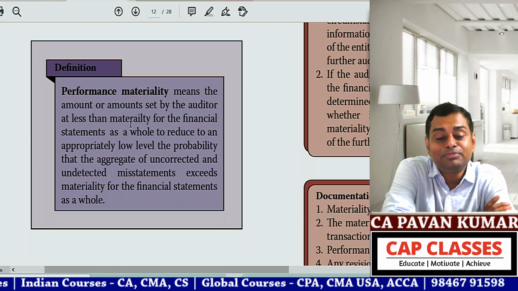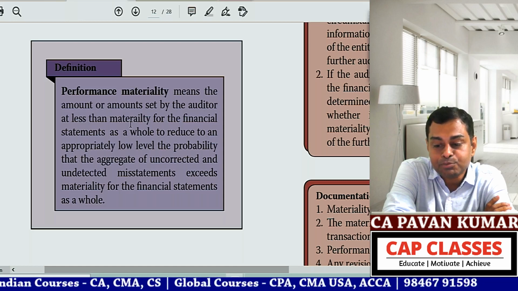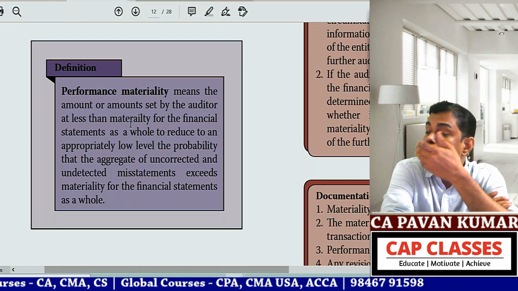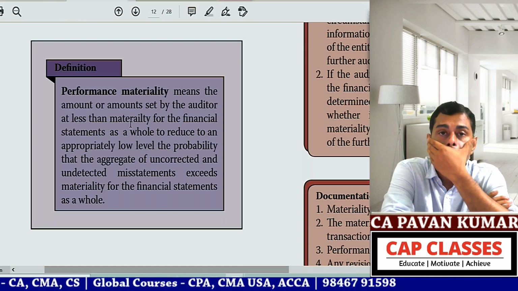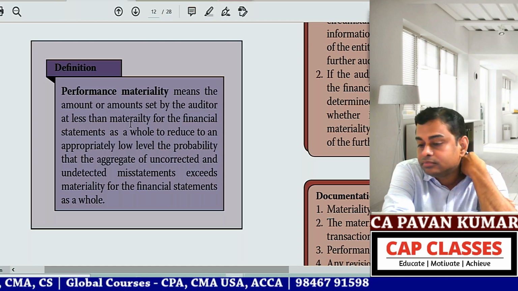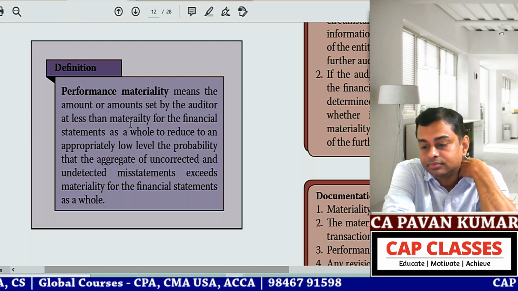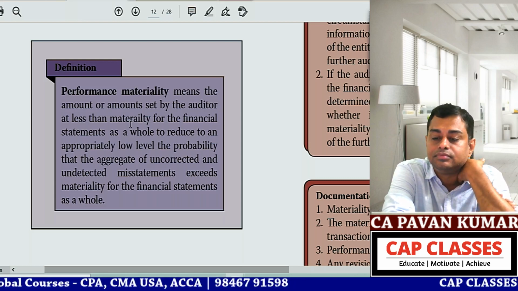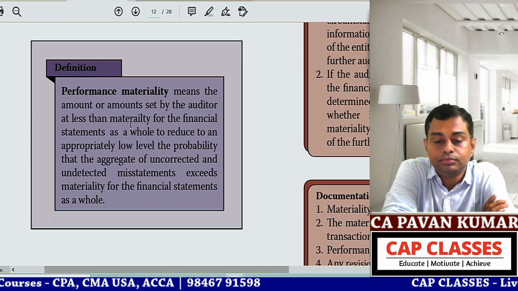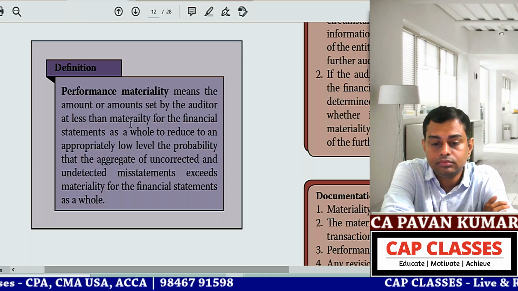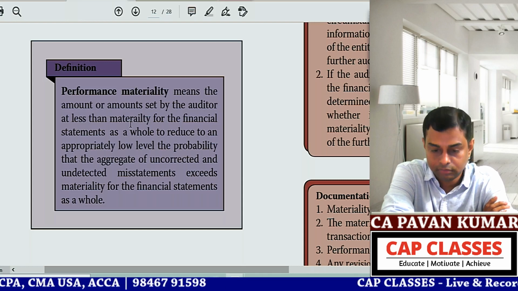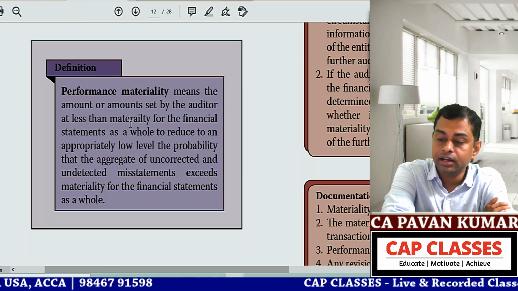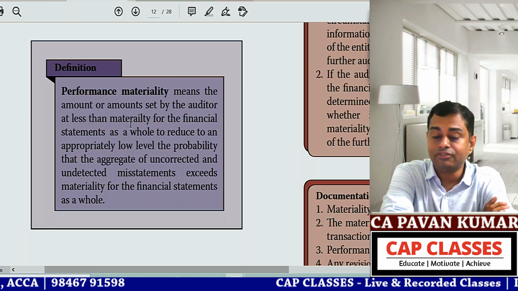Right now, copy this performance materiality. Once you have copied, let me know. Once you have copied, write down copied in the box. After that, I'll explain this.